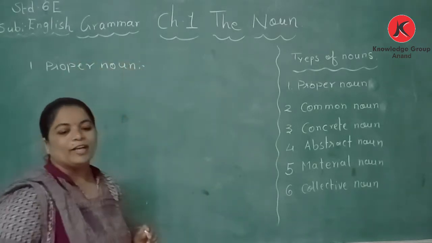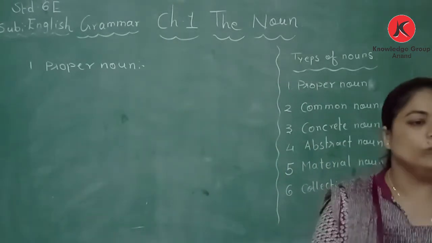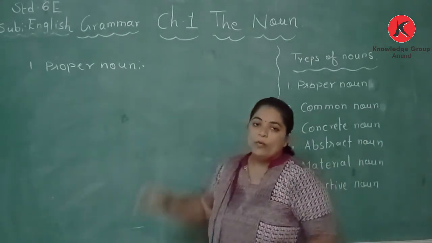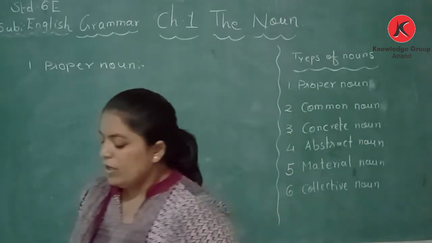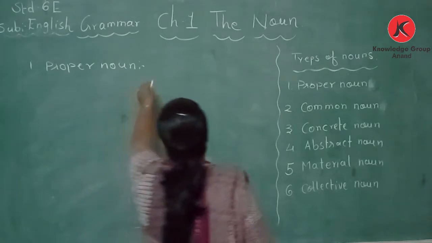So what is a proper noun? Let's go through an example. Again, a proper noun is the name of a particular person, place or object.